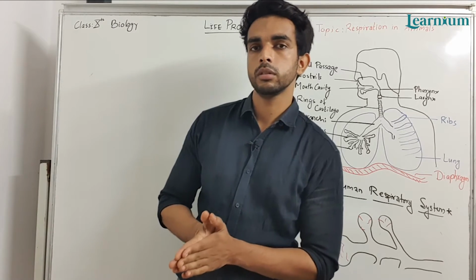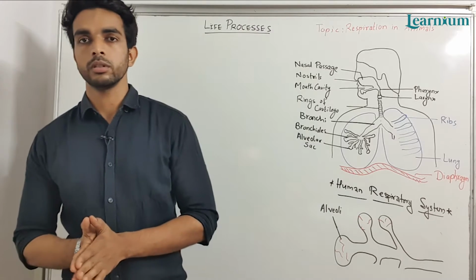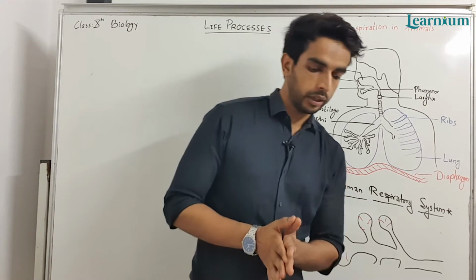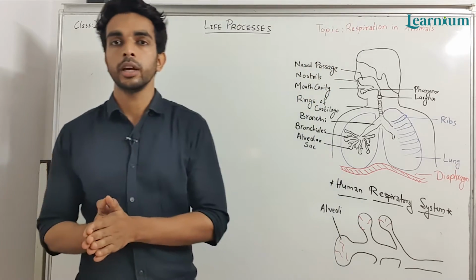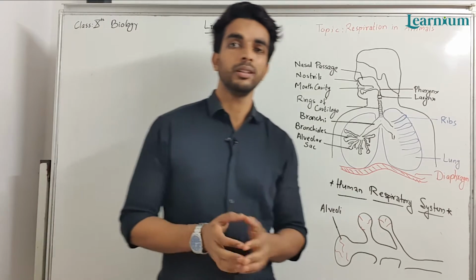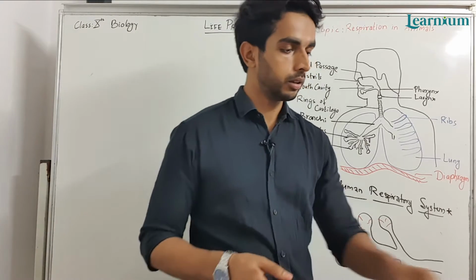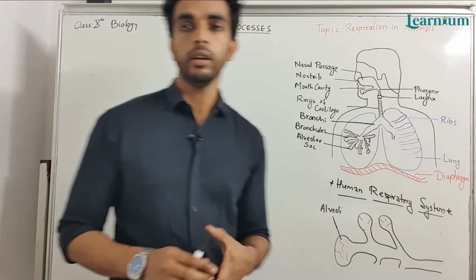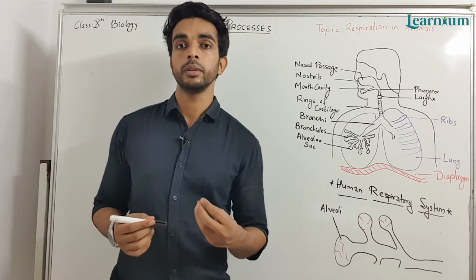Respiration in animals, chapter life processes. In animals there are different types of respiratory systems. In aquatic organisms like fishes, they have gills as a respiratory system.